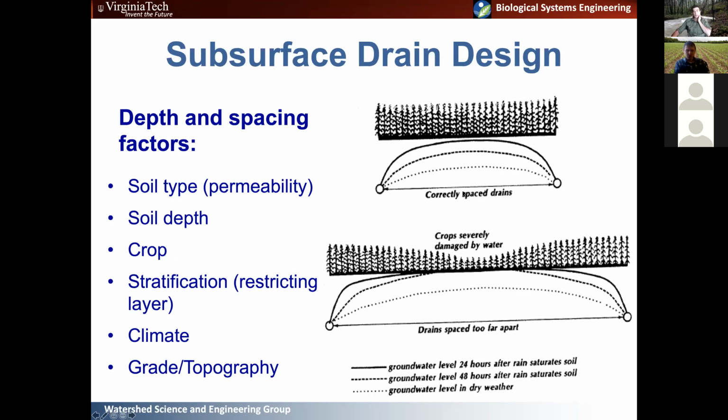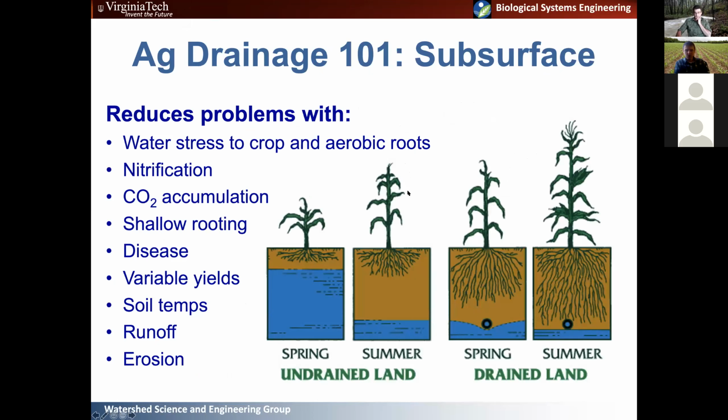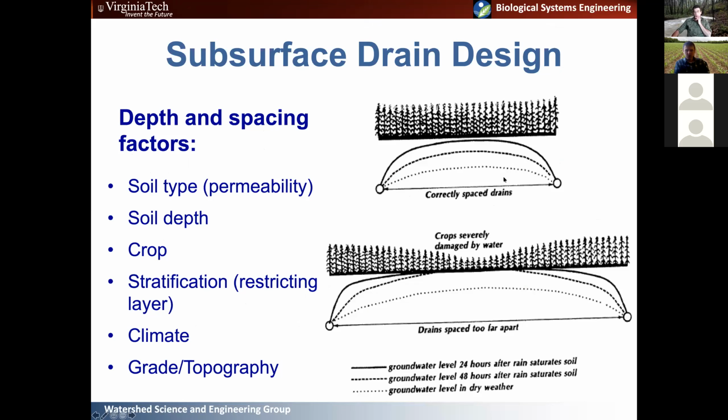And this is all important because you want to have your drains correctly spaced, and all these factors, and I'll show you in a minute how we calculate this, all these factors largely determine how our drainage system functions. So you want your drains spaced a specific distance apart as a function of the different factors of your system.